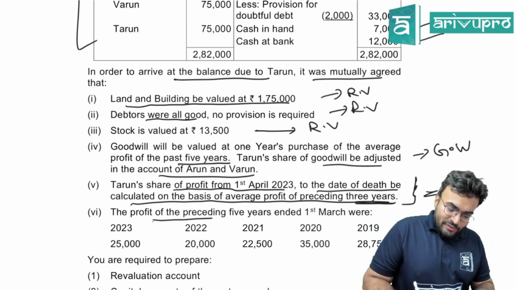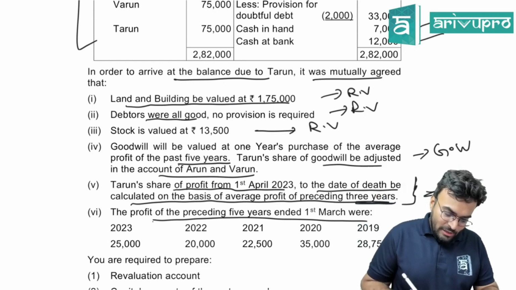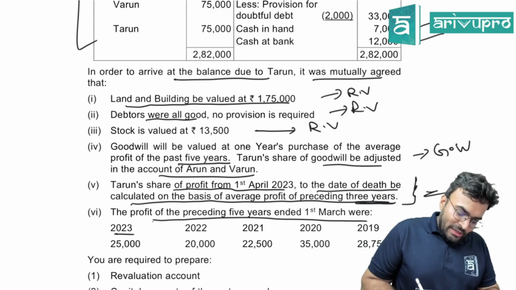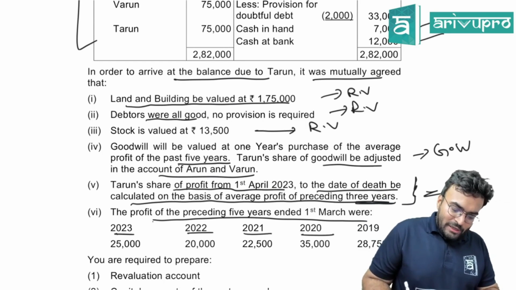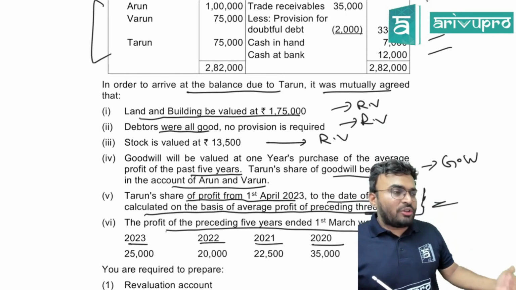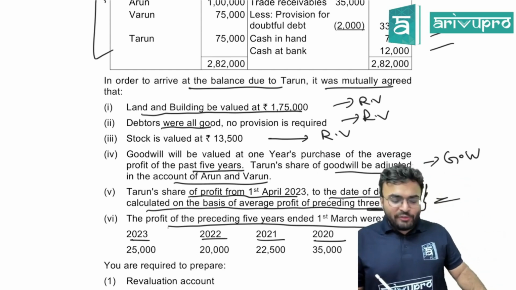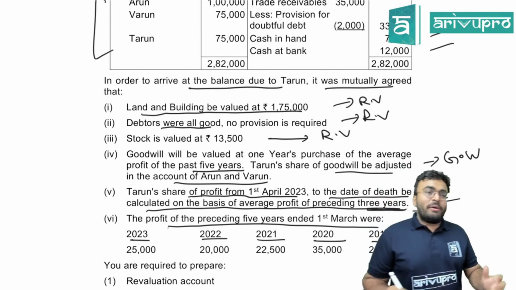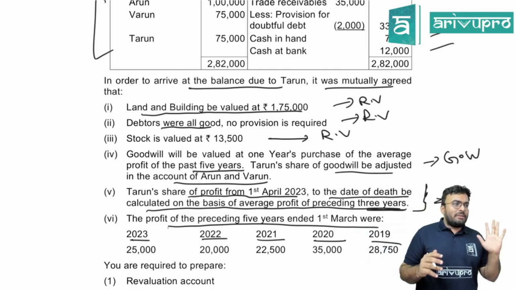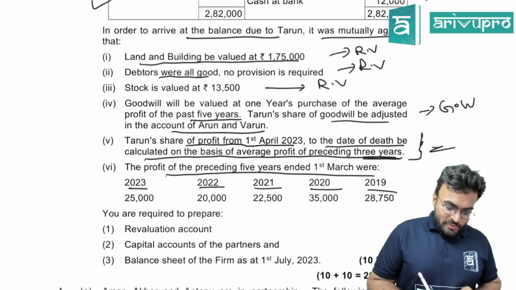Profit for the preceding 5 years ended 1st March, where? Actually 31st March it should be. 2023, 2022, 2021, 2020 and 2019. We are in which year? We are in 2023. Last 5 years profit all are given to you. One place you will take the average profit of 5 years, one place you will take the average profit of 3 years. Can you see there is no given trend there? So average profit means simple average only.